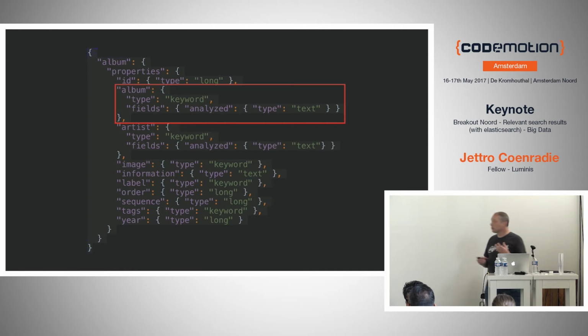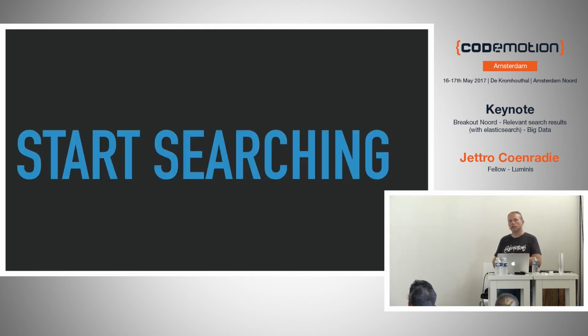So now this field album has actually two different ways how it's being handled by Elasticsearch. So I can use them both. I can use it as a keyword, but I can also search on it.